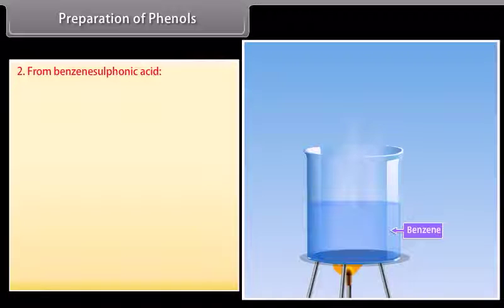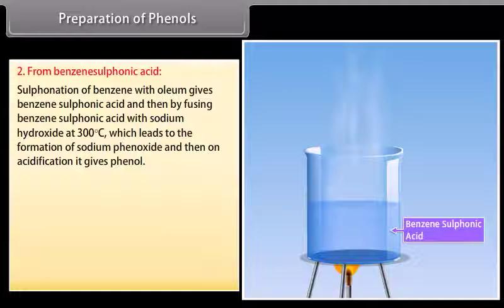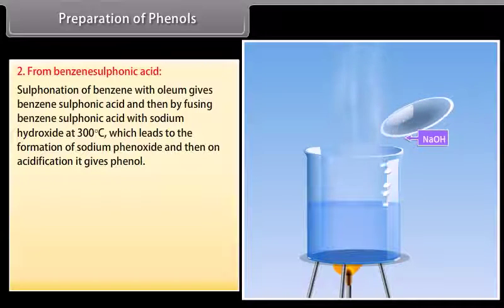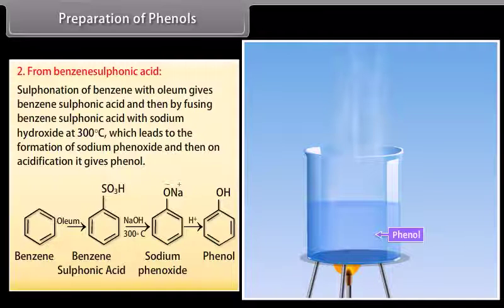From benzene sulfonic acid. Sulfonation of benzene with oleum gives benzene sulfonic acid, and then fusing benzene sulfonic acid with sodium hydroxide at 300 degrees Celsius leads to the formation of sodium phenoxide, and then on acidification, it gives phenol. Benzene is sulfonated using oleum to form benzene sulfonic acid, and on heating with sodium hydroxide it forms sodium phenoxide. On acidification of the solution, it results in phenol.